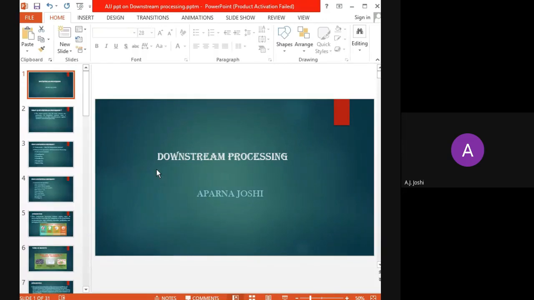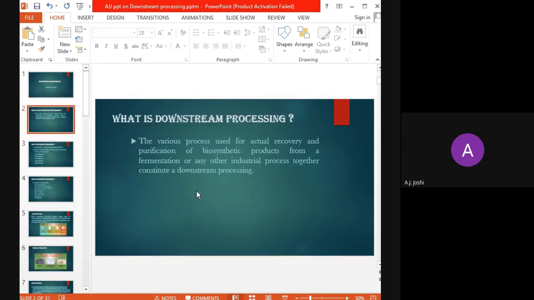Detail your last unit, that is the downstream processing. Coming to the introduction of this downstream processing, what is the downstream processing? So the various processes used for actual recovery and purification of biosynthetic products from a fermentation or any other industrial process together constitute a downstream processing.